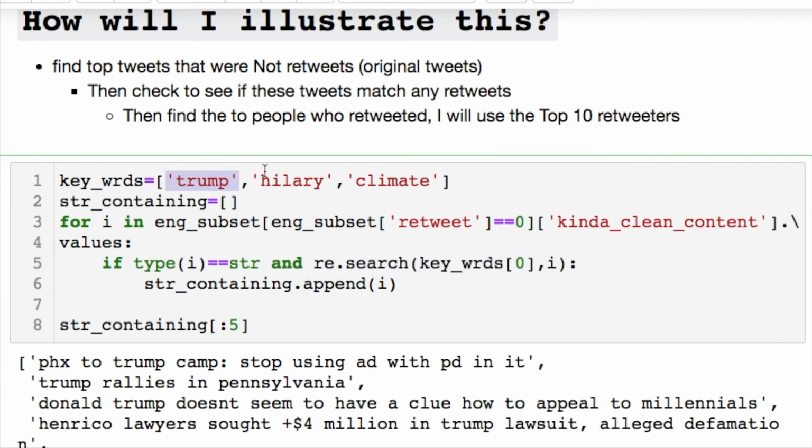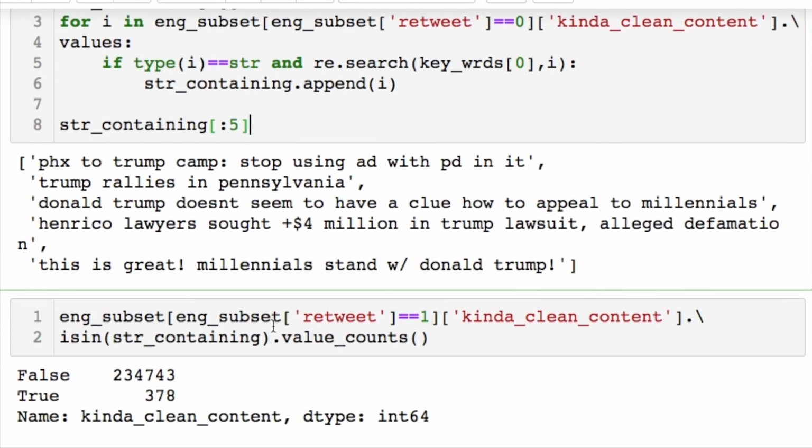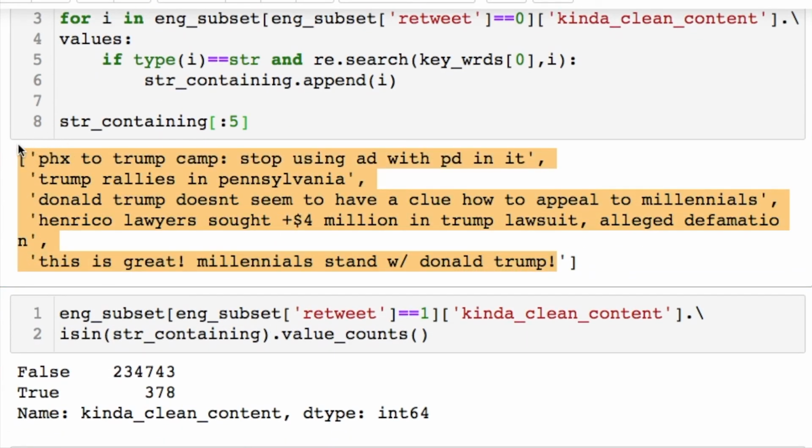I didn't iterate through to find all of these. I just looked to the Trump thing, since that's what's current news right now anyway, just like in 2016, and throw in our iterator. And if we get that comparison to work and it's a string, just throw it into our list, and this is what we print off. Here's the first 5 entries of anything that came up that had the word Trump inside of it.